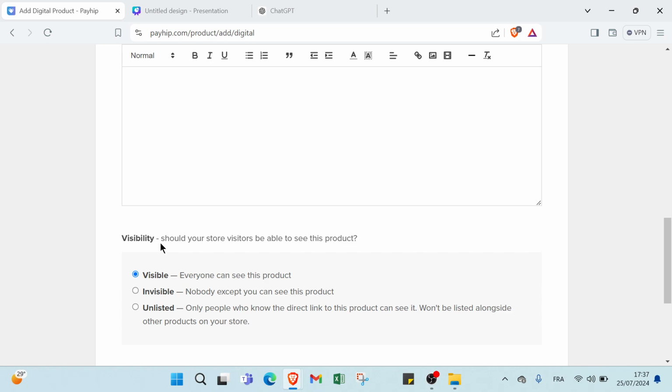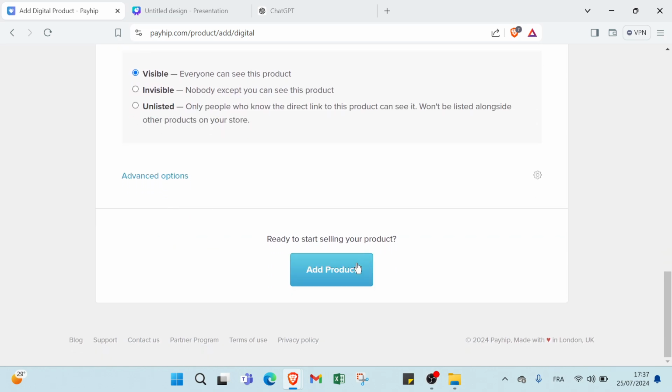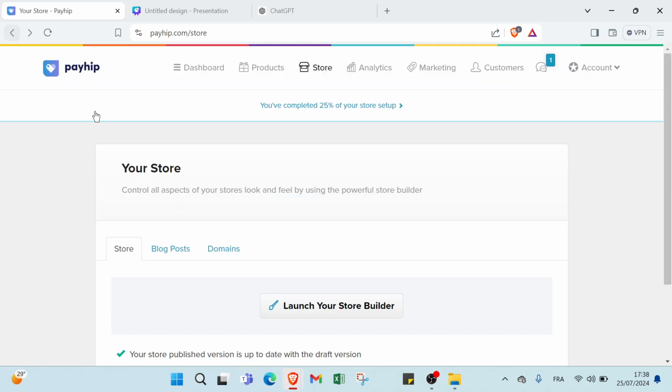Then here we have visibility, should your store visitors be able to see this product. We choose this first one because everyone can see this product. Then you click over add product and the first step is already done. So let's come back.